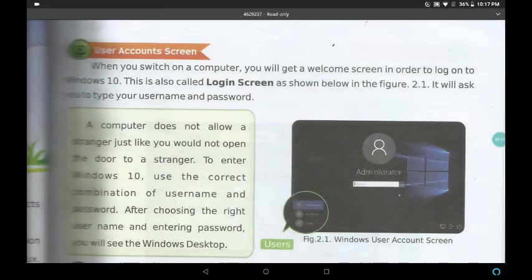You can refer to this image to see how your login screen will look in Windows 10. See, admin is a user ID. In the dialog box, you have to type your correct password. The computer will check your password. If it matches your username and password, it will open your desktop screen.